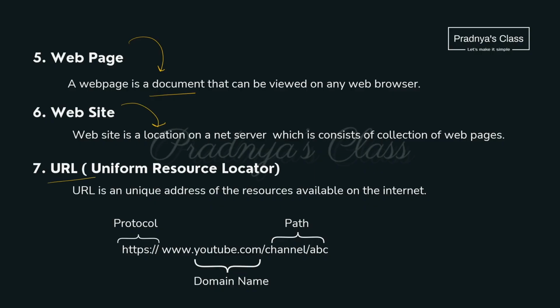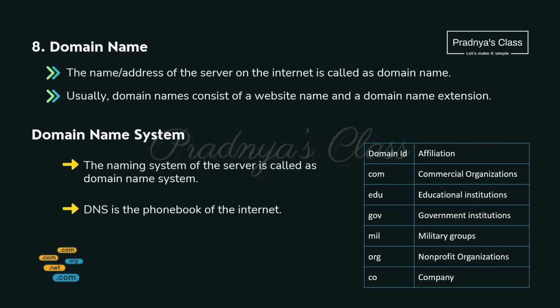URL is nothing but Uniform Resource Locator. It's a unique address of the website, or we can say any resource. In this URL we have three parts. First is protocol, second is domain name, and the last one is path. This is the description of domain name.